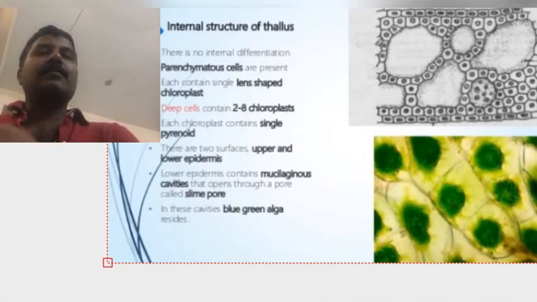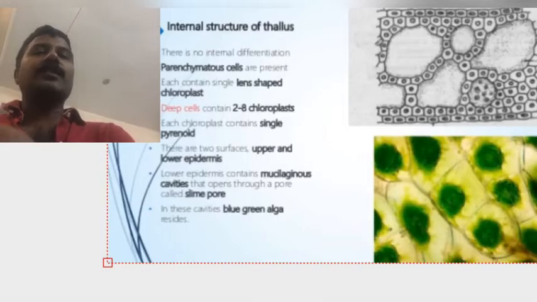In the PPT, in the above picture, we see a number of cavity-like structures. These cavities all belong to the mucilage cavities. These mucilage cavities we see in the internal structure of the Anthoceros thallus.